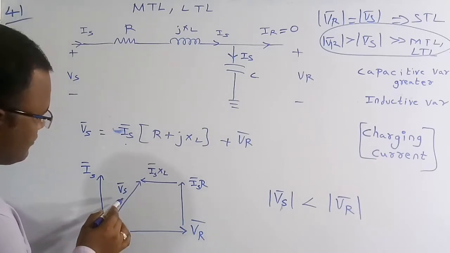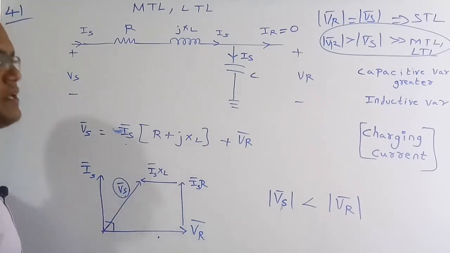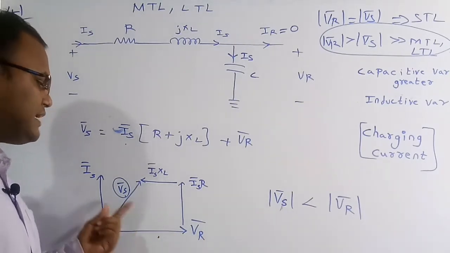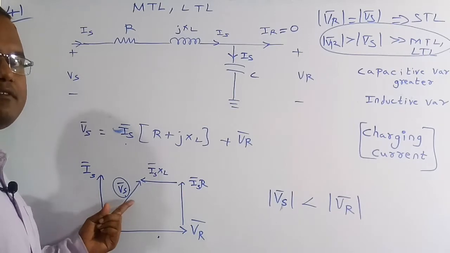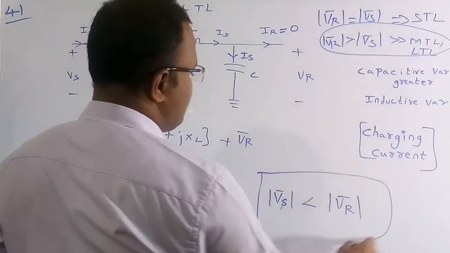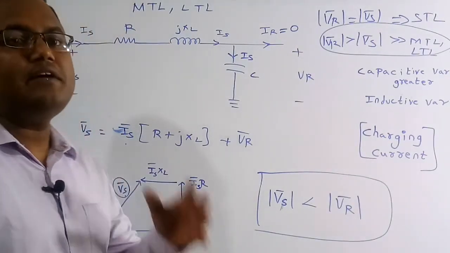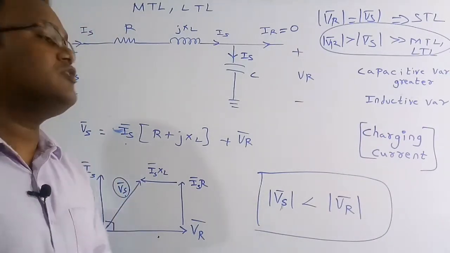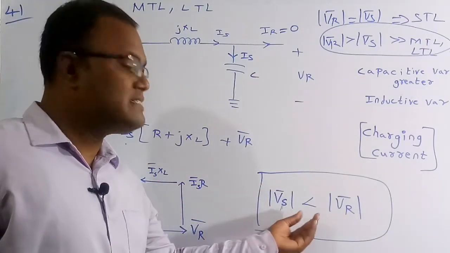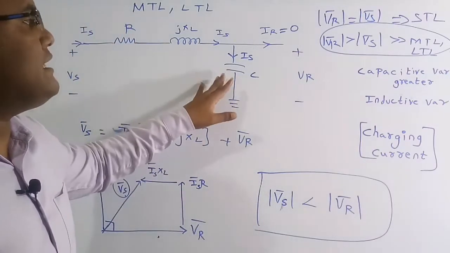So if you see carefully, the magnitude of the Vs bar is lesser than the magnitude of the VR bar, or we can say the magnitude or the length of the vector VR bar is greater than the length of the vector Vs bar. So we can say that here this is the condition. Therefore the Ferranti effect states that at no load condition or light load condition, only for the medium transmission line and also the long transmission line, the sending end voltage is always lesser than the receiving end voltage because of the line capacitance.